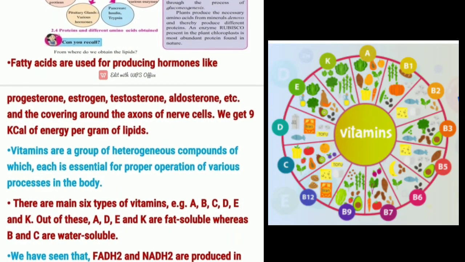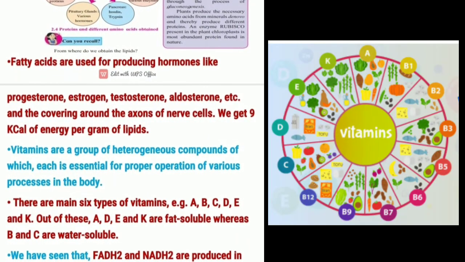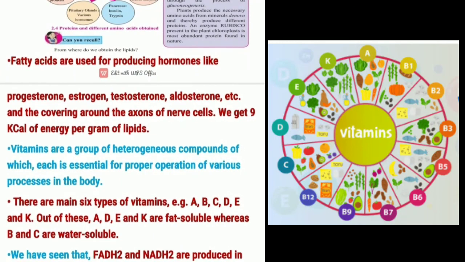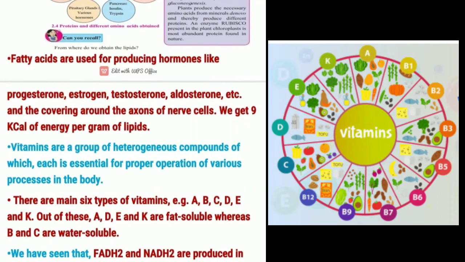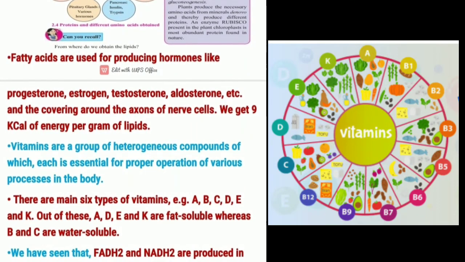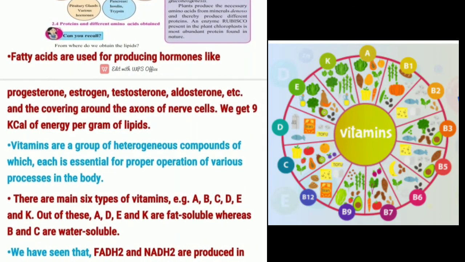So now the next point is vitamins. It is a group of heterogeneous compounds of which each is essential for proper operation of various processes in the body.